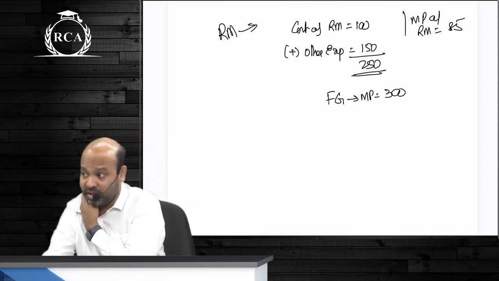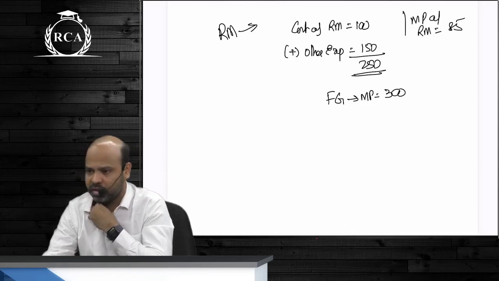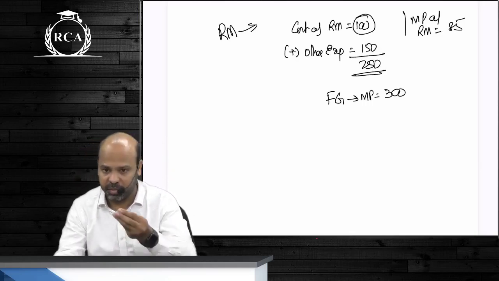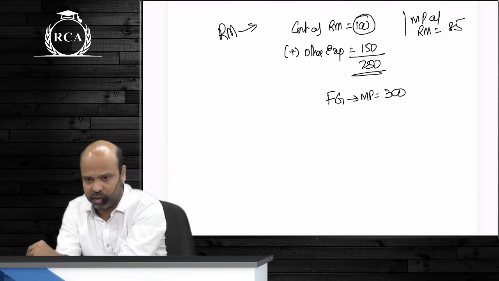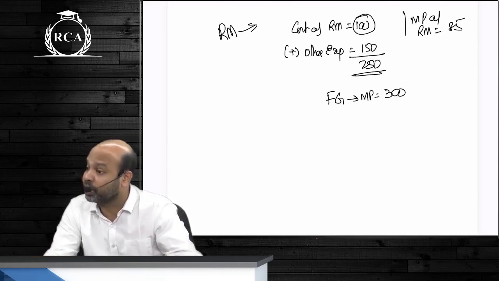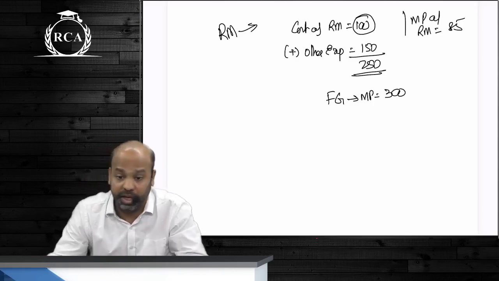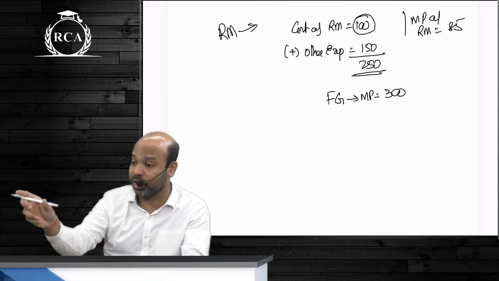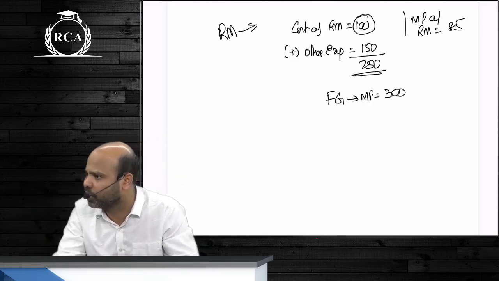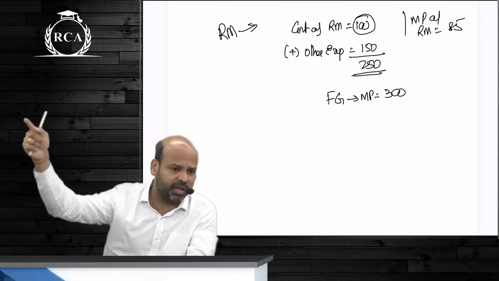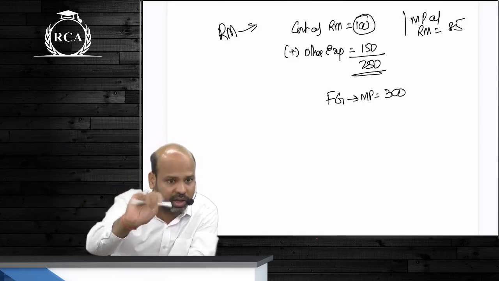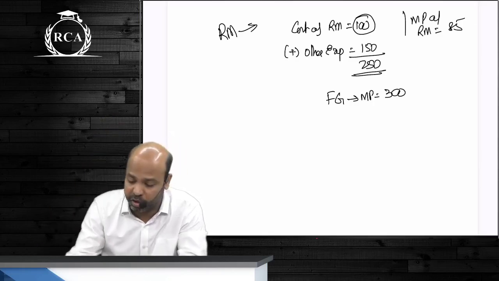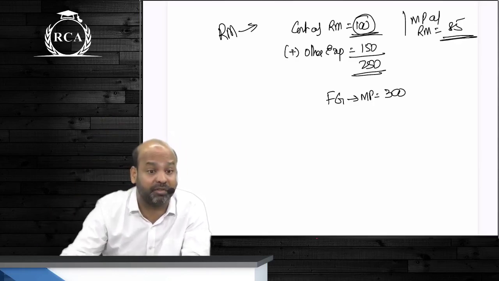Am I able to sell the finished product at a profit? That means, am I able to recover the entire 100 rupees? Will I be able to recover that value of 100? Continue to disclose raw material at 100. Intention, understand guys? Intention of the standards is very clear. Will you be able to recover that amount or not by holding it? By converting this raw material into finished product, am I able to recover that 100 rupees? Continue to disclose raw material at 100. I will not say 100 rupees or market value of 85, whichever is lower.